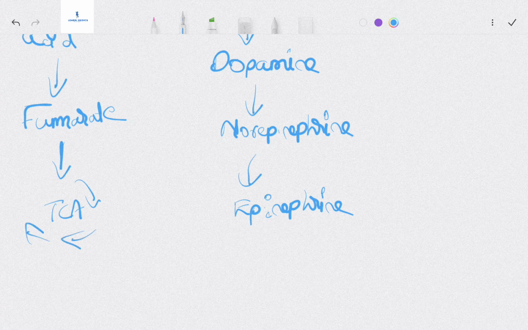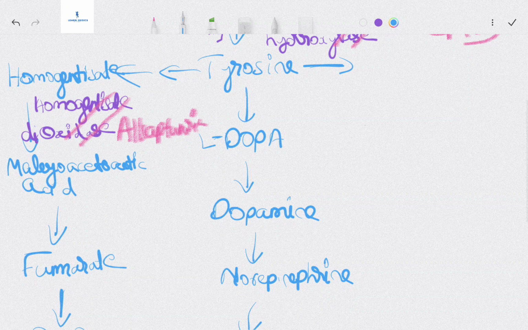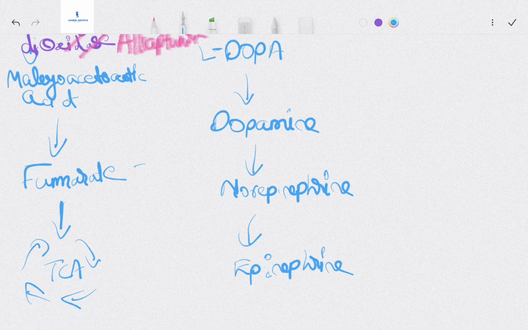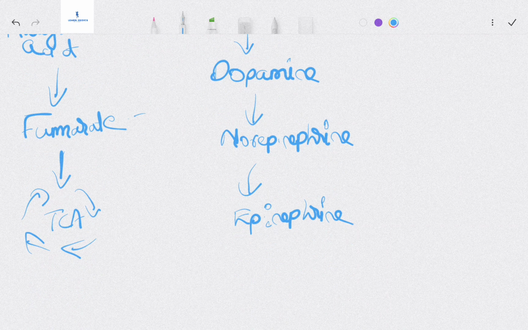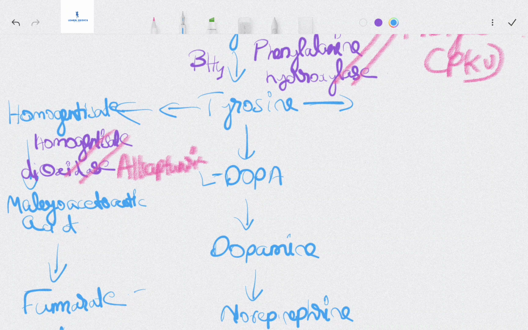So we are getting some kind of energy from phenylalanine. How? From tyrosine, just take a right turn. Through the right turn, we get homogentisic acid. From homogentisic acid, we get maleylacetoacetate. From that, we get fumarate. Fumarate ends up in the TCA cycle, giving us some ATP. That's the right side story.